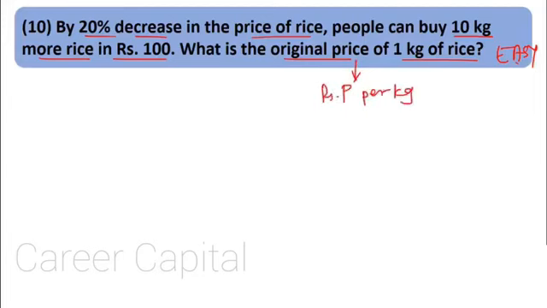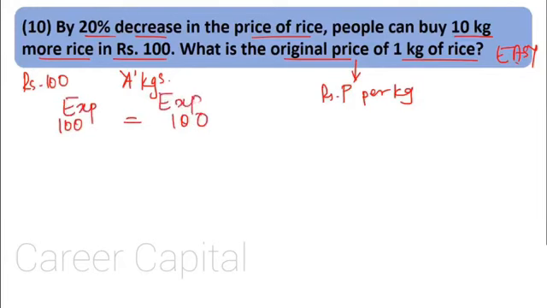Now what they have given is that initially, in 100 rupees, people could buy some amount of rice. Do we know that amount? No. Let us assume that people used to buy A kg of rice. Now because of the change in price, people were able to buy 10 kg more in that same 100 rupees. What does that mean? The 100 rupees remains the same, so the expenditure remains the same.